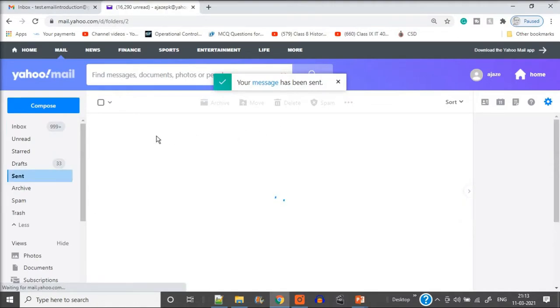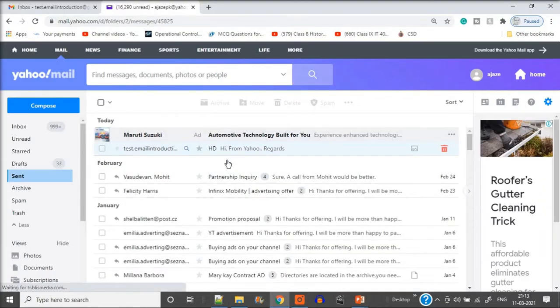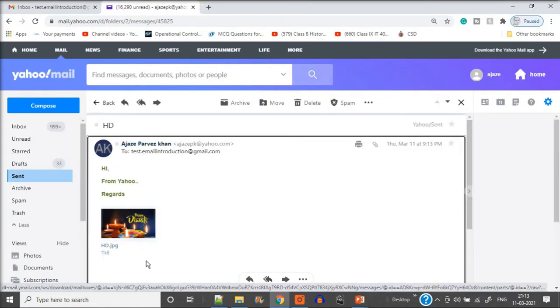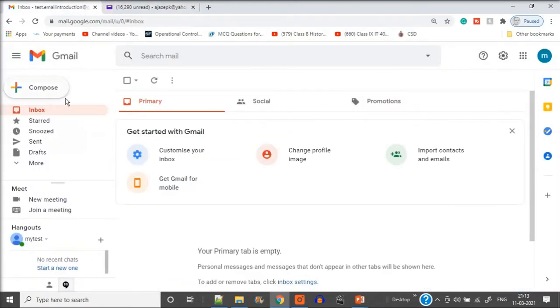Let us come to Sent. Let us see whether we have sent it or not. So in the Sent folder you see, yes, this is the exact same thing which we have sent. Right. So now it will take one or two minutes. Sometimes it may take less than that. It depends on congestion, network and bandwidth, everything is involved. So don't worry about that.